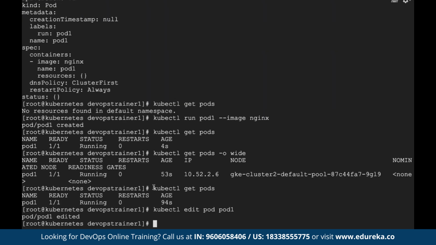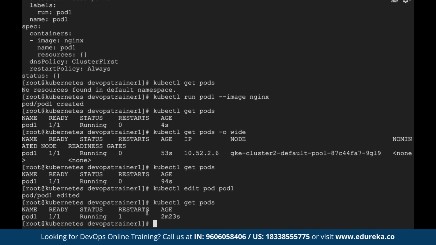In the previous scenario, when I ran kubectl get pods without doing the edit, it was showing restarts as 0. Now let me run the same command again, kubectl get pods. I see restarts as 1. Can anyone explain why the pod got restarted? Previously, when I used the original Nginx image, it was showing 0 restarts. Now when I made some change, it is showing 1 restart.